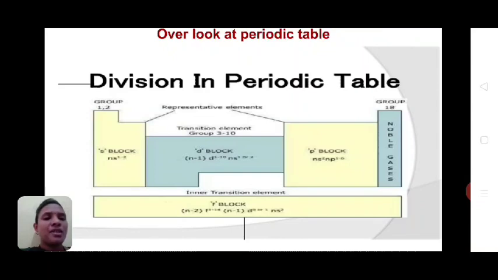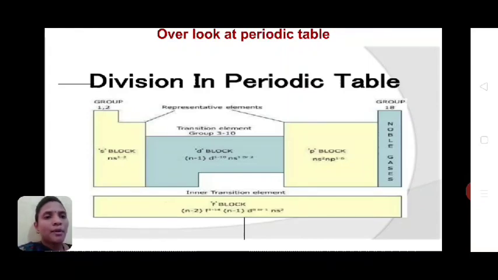You can see in this picture that S block elements are present in groups 1 and 2. P block elements are present in groups 13 to 18, while group 18 is called the noble gases. These noble gases have a completely filled outermost shell. That's why they are inert, and hence they are put in the last column of the periodic table, group 18, and considered inert gases.